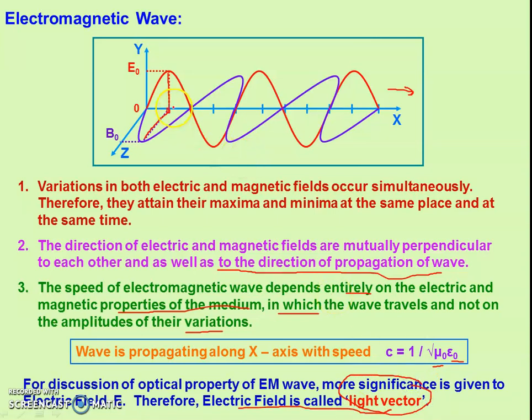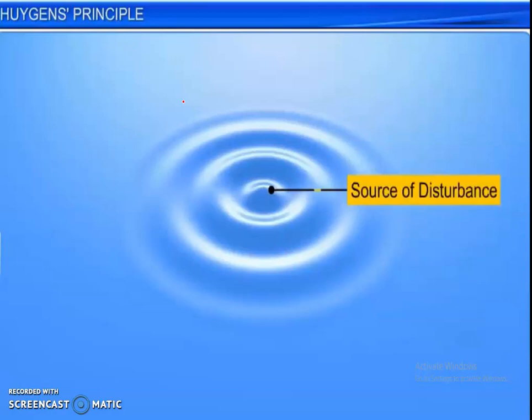It means in an electromagnetic wave only the electric field has the optical effect, right? That is, if we see something with light, if it is producing a visual effect, that is only because of electric vectors, okay? And electric vectors are perpendicular to the direction of propagation, okay? Now see, we are going to the Huygens principle.